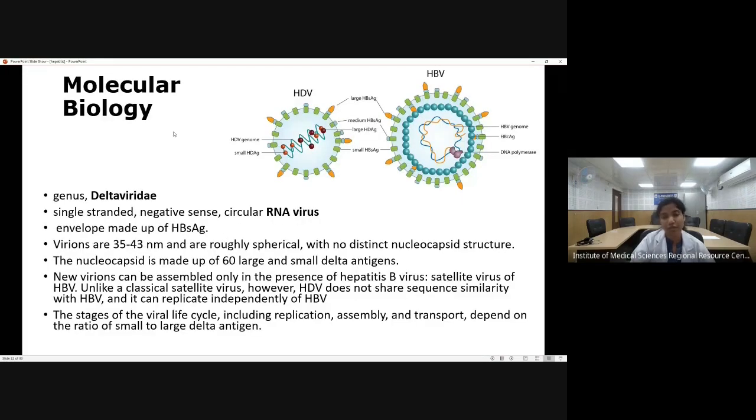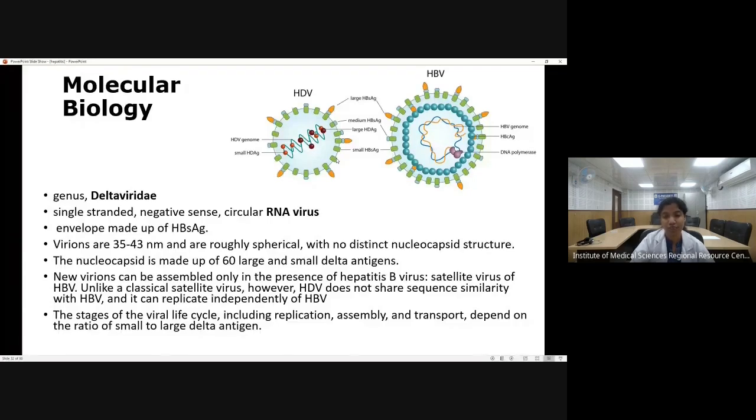Now coming to the molecular biology, this is again an RNA virus. While hepatitis B virus was a DNA virus, this is an RNA virus, belongs to the genus Deltavirus. How is it a satellite virus? Now, for its replication and propagation, the surface envelope is derived from the hepatitis B virus.